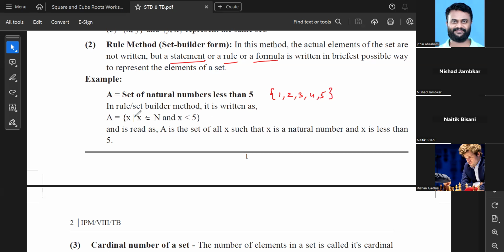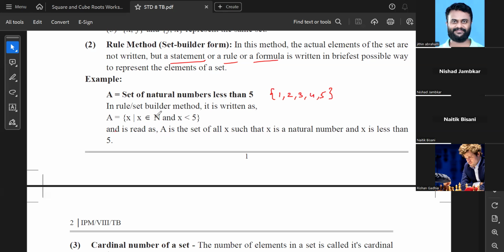But over here, in the rule set builder method, it is written as x. Now, it will be written as, first of all, A will be equal to brace bracket. सबसे पहले you will write x. Why x? कुछ ना कुछ तो variable लिखना होता है. We will have to write some kind of variable जिसको use करके आगे हम लोग hint देने वाले हैं.